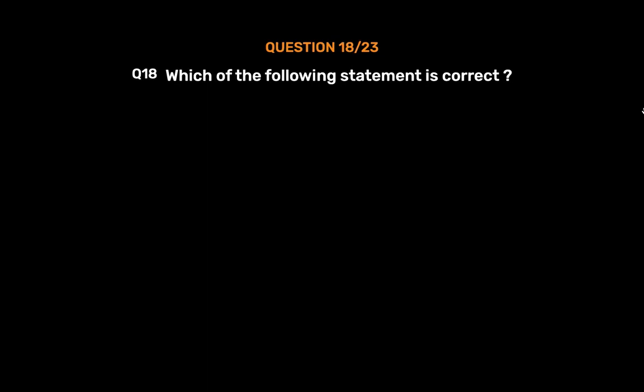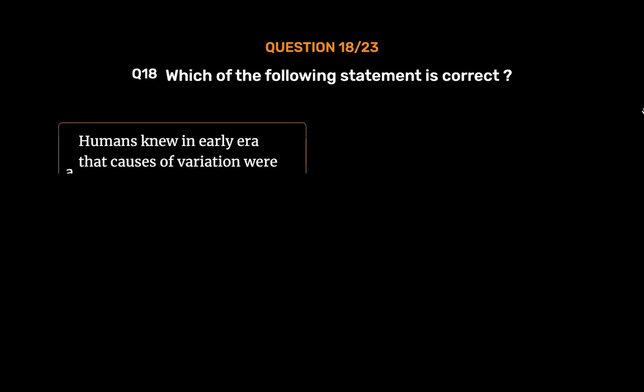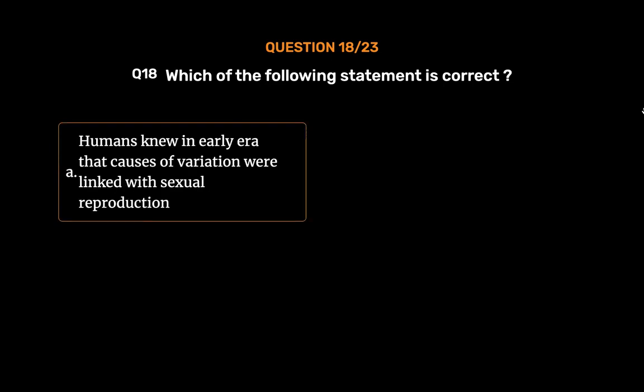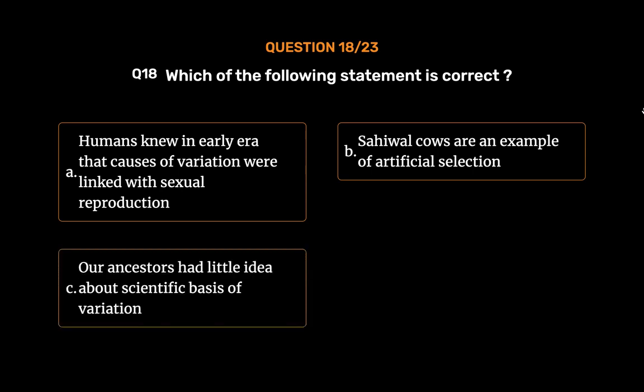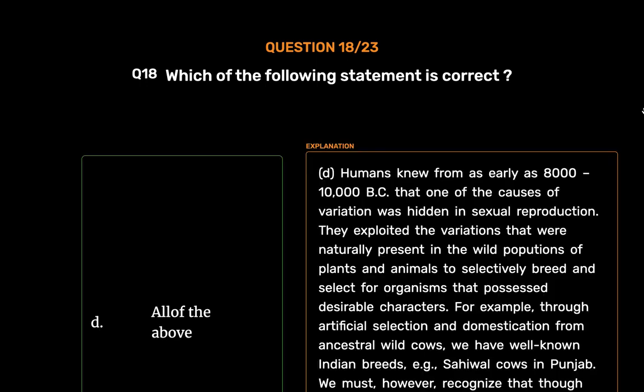Question number 18. Which of the following statements is correct? Option A, humans knew in early era that causes of variation were linked with sexual reproduction. Option B, Sahiwal cows are an example of artificial selection. Option C, our ancestors had little idea about scientific basis of variation. Option D, all of the above. The correct answer is option D, all of the above.